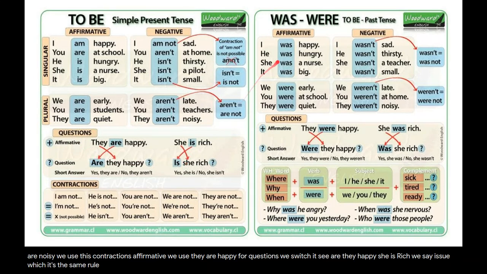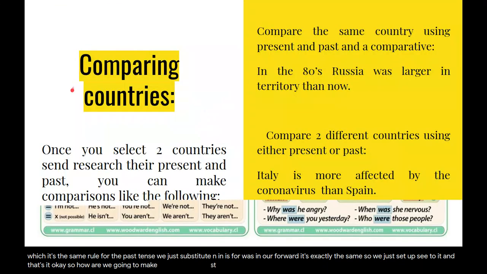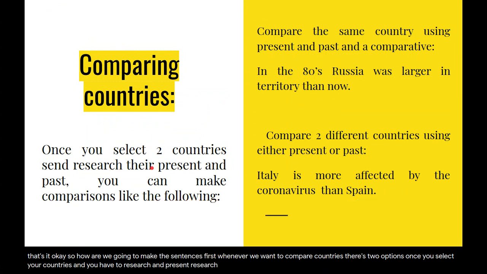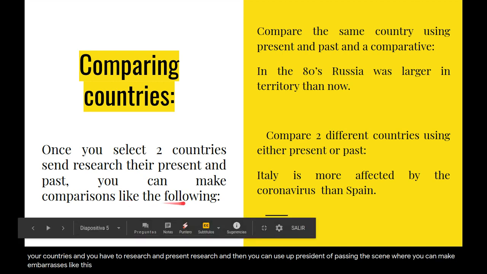It's the same rule for the past tense. We just substitute am and is for was and are for were, and it's exactly the same. So we just substitute it, and that's it. Okay. So how are we going to make the sentences first? Whenever we want to compare countries, there are two options. Once you select two countries, you have to research and present. Then you can use a present and a past in the same sentence, or you can make comparisons like the following of two different countries.